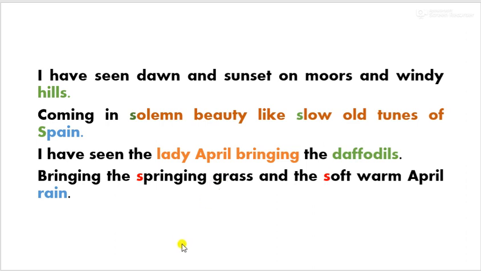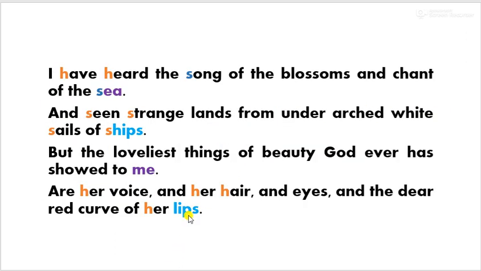And then he goes on to say, and what does he say now to us, how does he explain these things to us. I have heard the song of the blossoms and the chant of the sea. The poet says that he has heard the song of the blossoms. So what is actually the song of the blossoms?